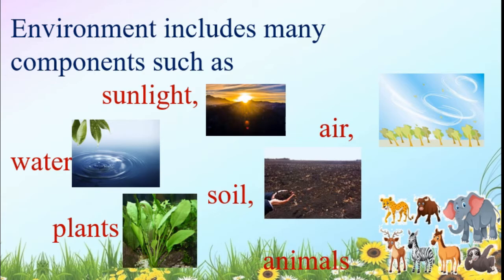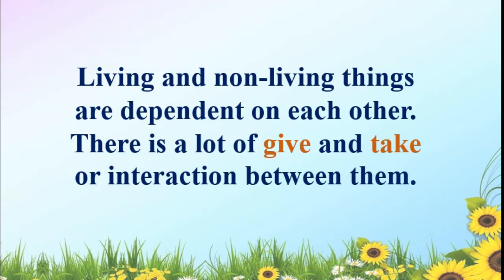And here they depend on each other because plant needs sunlight and water to prepare its food, correct? It also needs soil. Air is necessary for us also to breathe in, correct? Like this, we depend, means here all the components, they are dependent on each other. Living and non-living things are dependent on each other. There is a lot of give and take or interaction between them.